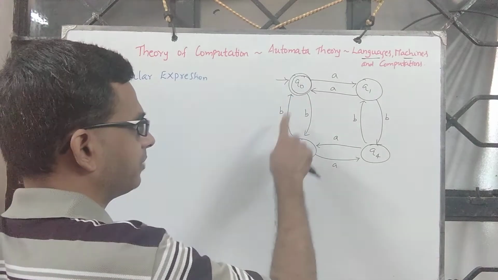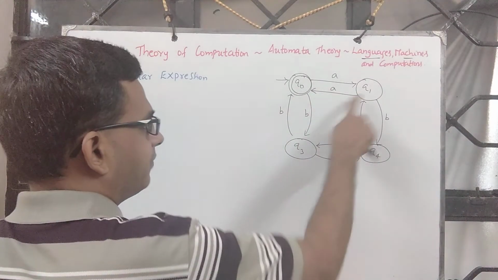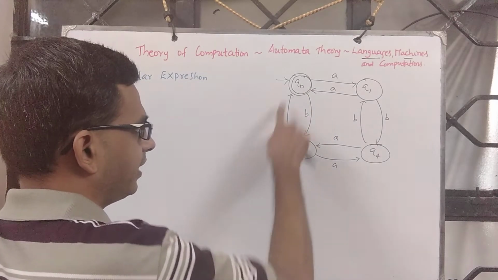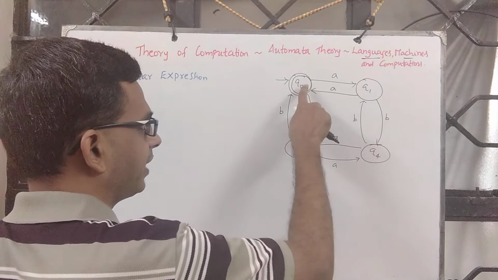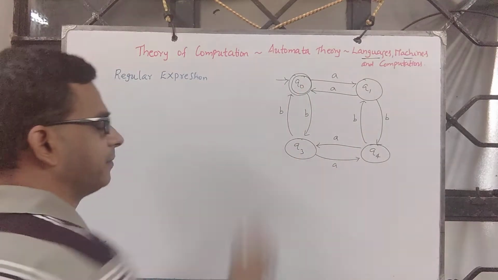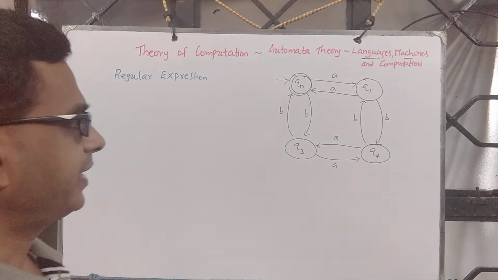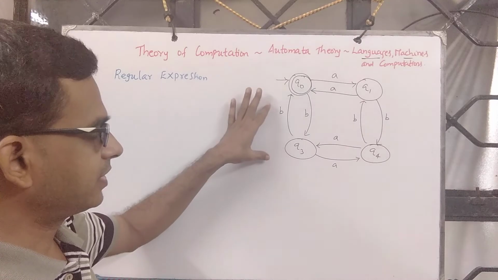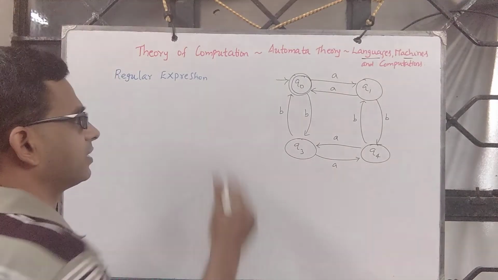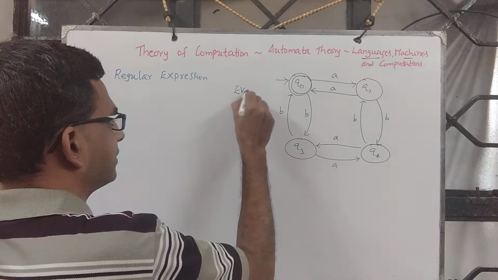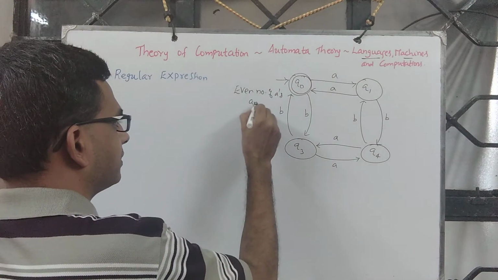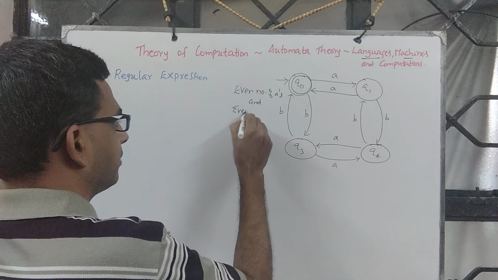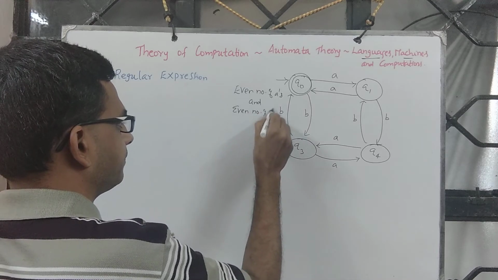Loop on this, even number of A's. Or even number of A's followed by even number of B's followed by BA, BA or AB, AB. So this clearly tells you it accepts even number of A's and even number of B's.